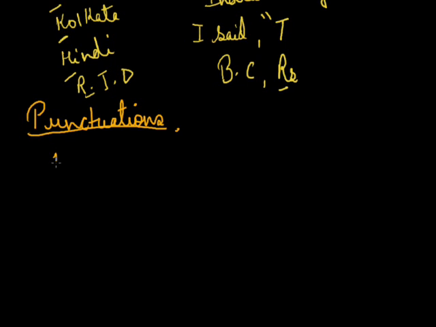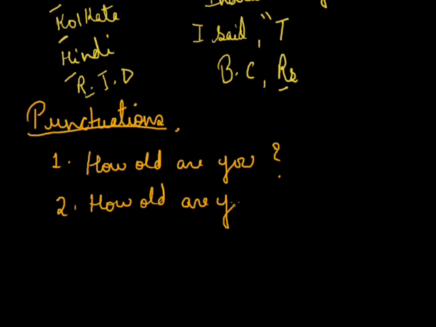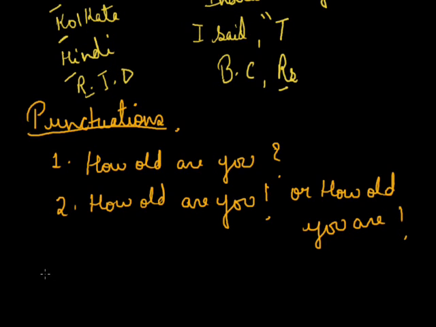Like, if I write the first sentence, how old are you? Okay. It is a simple interrogative sentence where the age of a person is asked. Second, how old are you! Ended with the exclamation mark, or how old you are! Again ending it with the exclamation mark. The above sentences give the expression that the speaker marvels at the old age and wants to say that you are very old. So this is how the meaning changes.